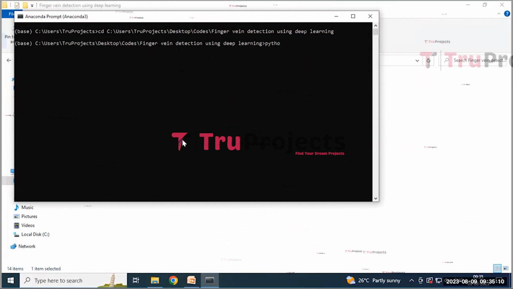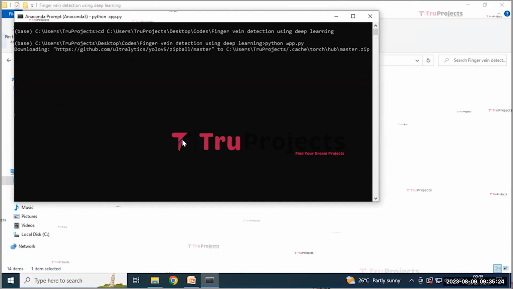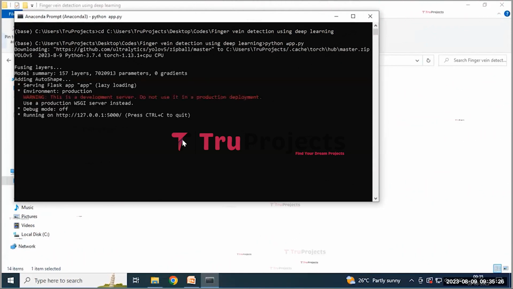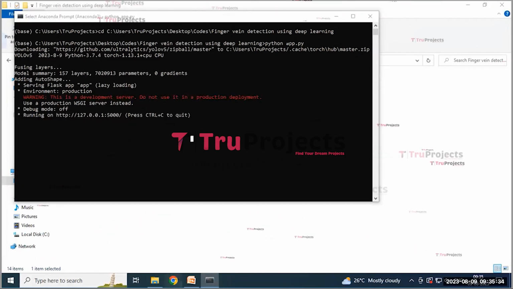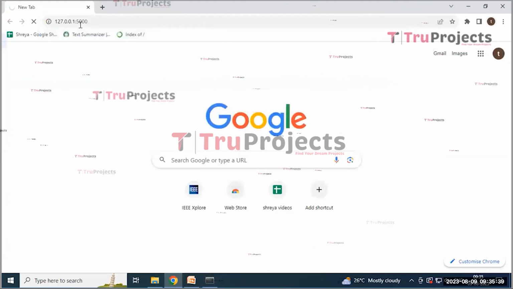After this we need to write a command that is python space app.py. By using this command it will execute the Python script and perform a runtime check for any syntax errors or logical issues. And then click on the enter button. After running this app.py file, the Flask framework will host the application locally at the default address like this. We need to copy this link and paste it in any web browser of our choice, and I prefer to use Google Chrome. I am pasting this link and then click on the enter button.